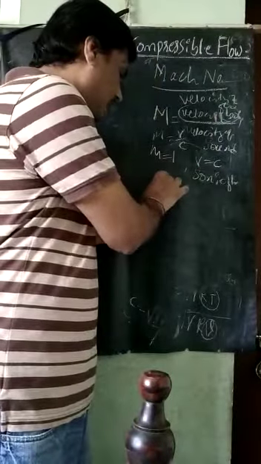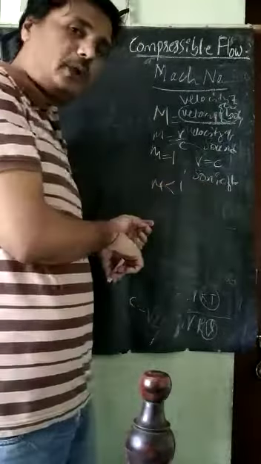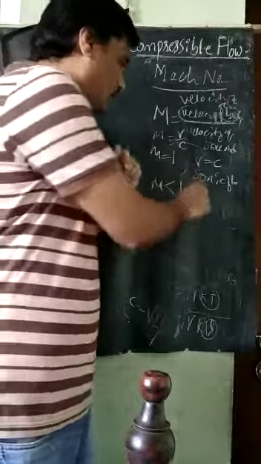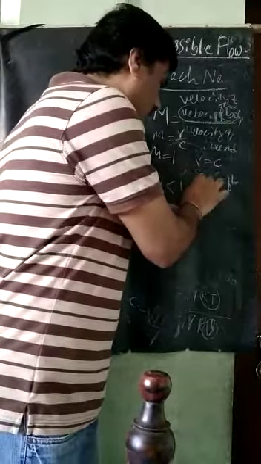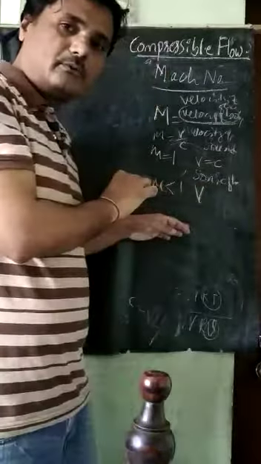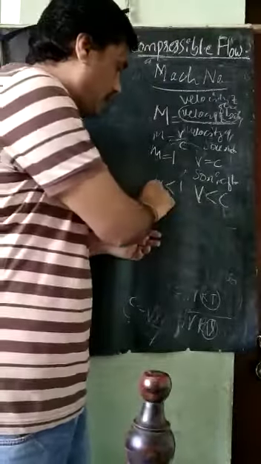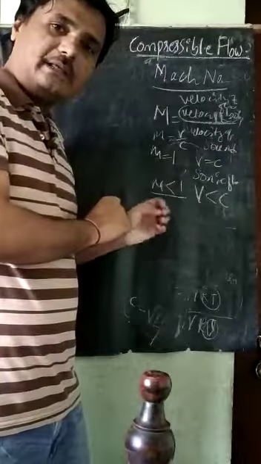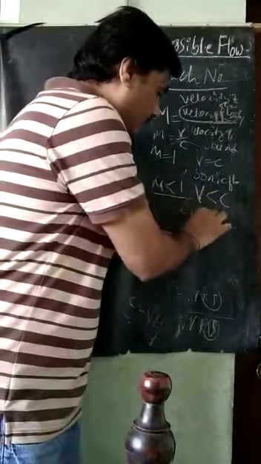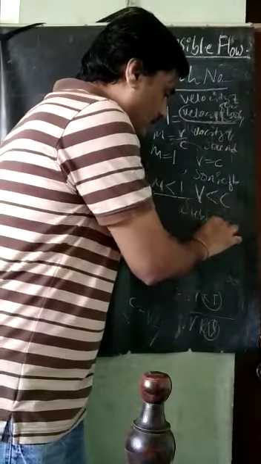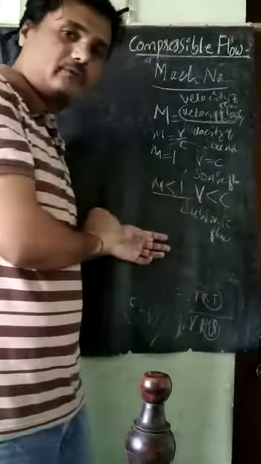If the Mach number is less than 1, when V, the velocity of the body or fluid, is less than the sound velocity, then that is called subsonic flow.